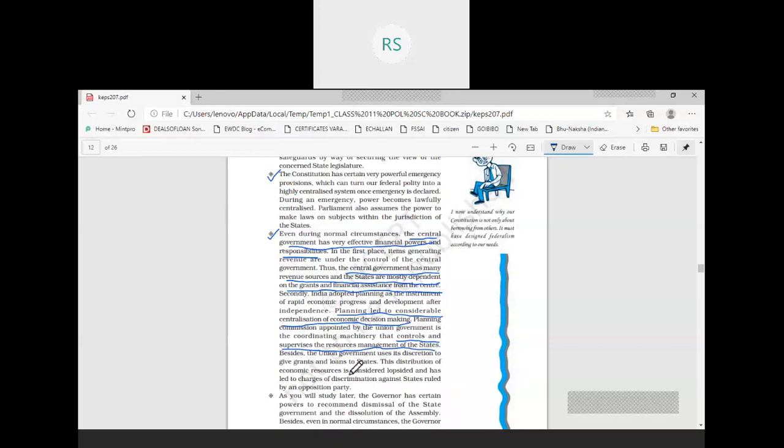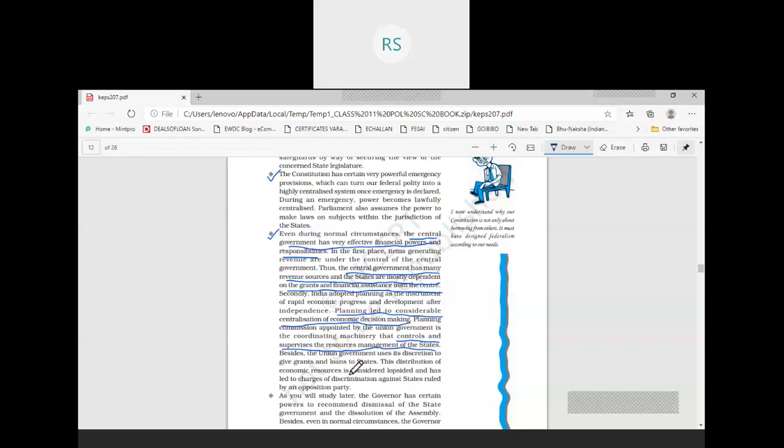If the state is ruled by the same party which is ruling at the center, then it will be very easy for that state to get loans and grants from the central government. But if the state government is ruled by an opposition party, then it becomes very tough for that particular state government to get grants and loans from the central government.